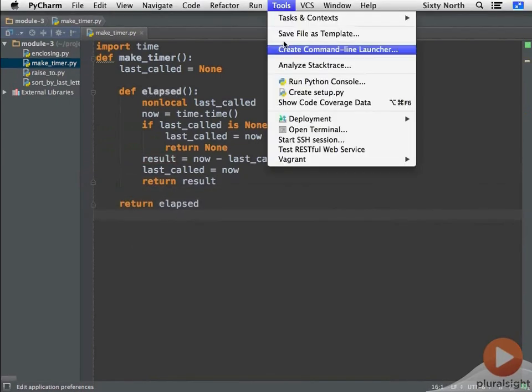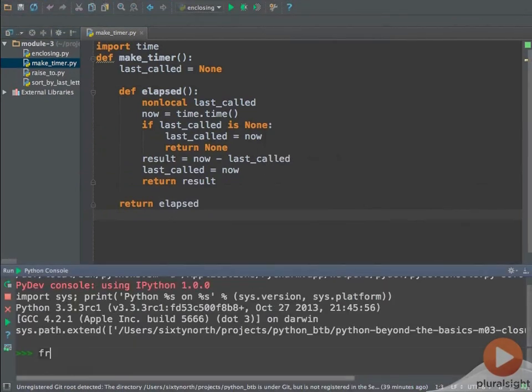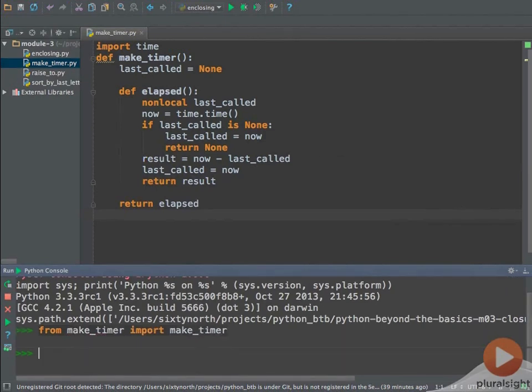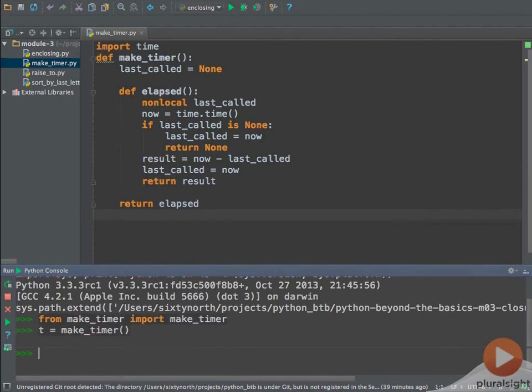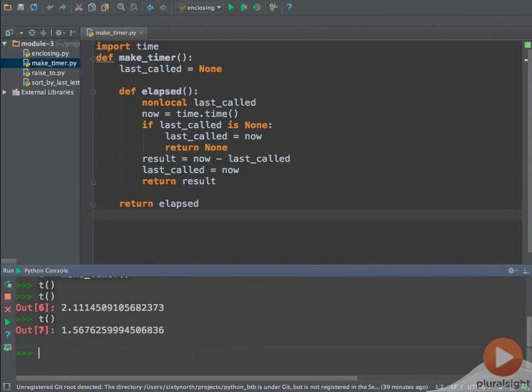And here's how you can use it. As you can see, the first time you invoke t, it returns nothing. After that, it returns the amount of time since the last invocation.